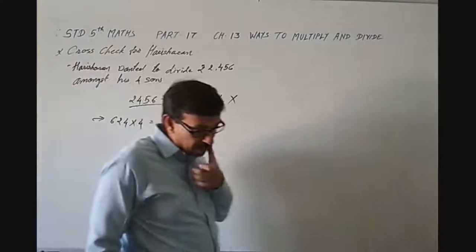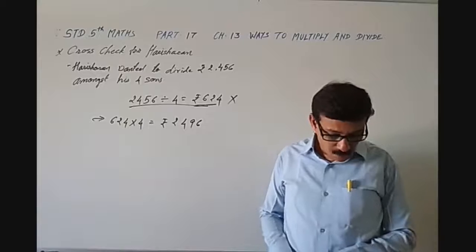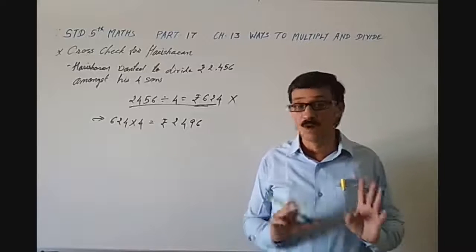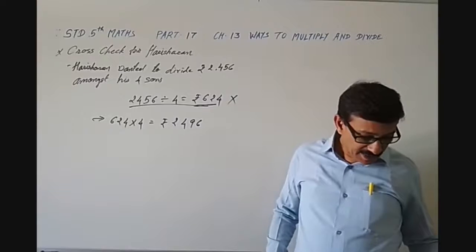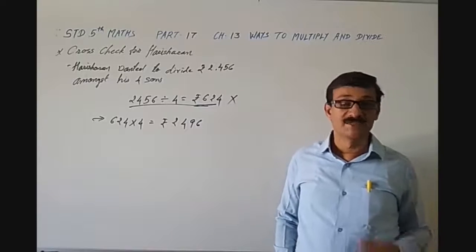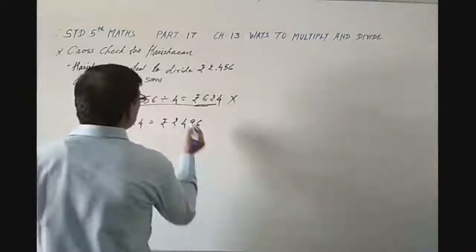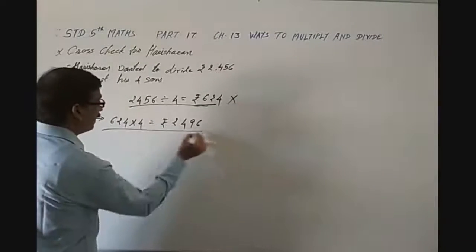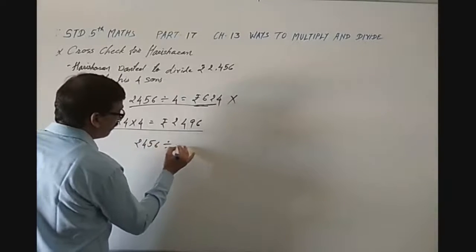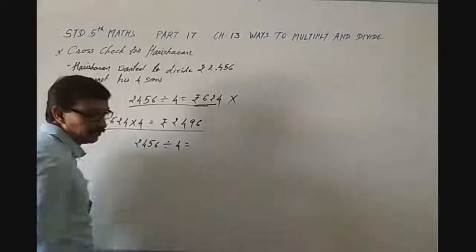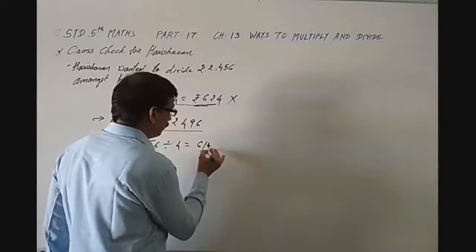So Harisharan said, this shows you have done the division wrong. Now the son did the division again. Once again he divided this amount: 2,456 divided by 4 is equal to, he got 614.